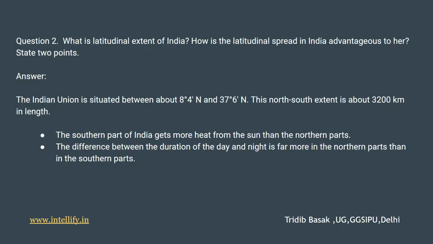So the southern part of India gets more heat from the sun than the northern parts, hence it is advantageous for cultivation as well as for various industrial processes. The difference between the duration of the day and the night is far more in the northern parts than in the southern parts. So these are the 2 points.